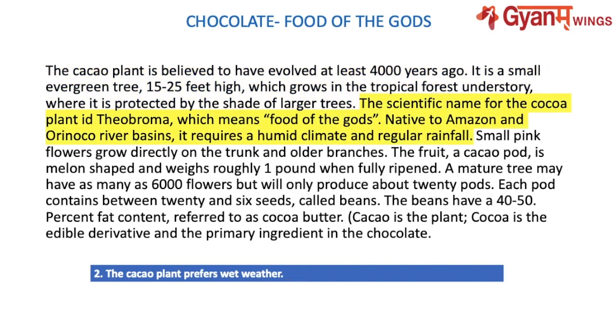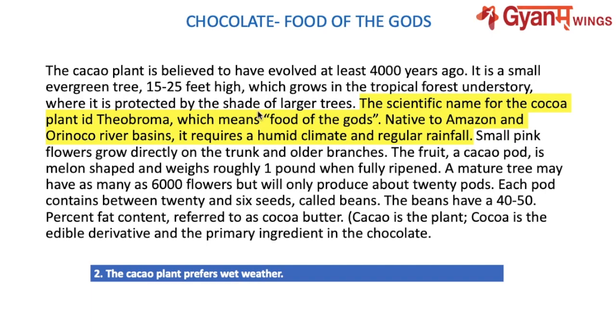Coming to the next question. The cocoa plant prefers wet weather. Here we'll read it, and we'll find that the scientific name for the cocoa plant is Theobroma, which means food of the goats, native to Amazon and Orinoco River basins.